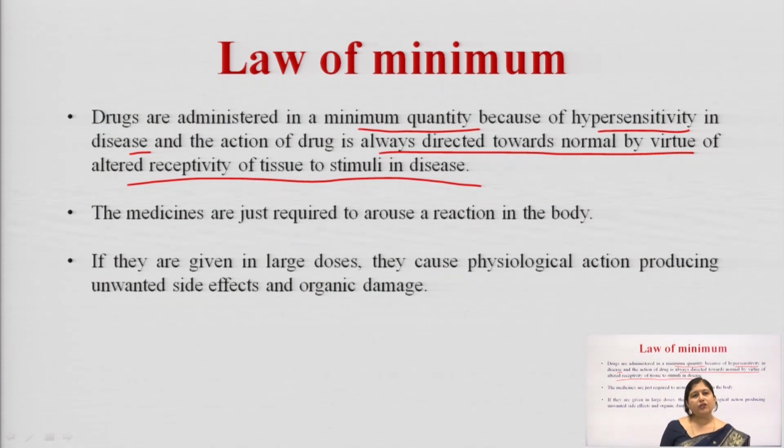The medicines are just required to arouse a reaction in the body. A small reaction has to be aroused in the body. If they are given in large doses, they cause physiological action producing unwanted side effects and organic damage.